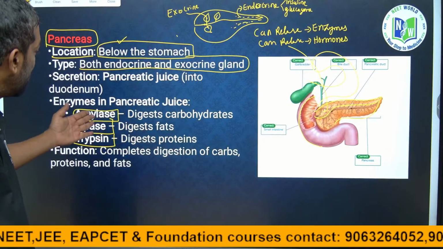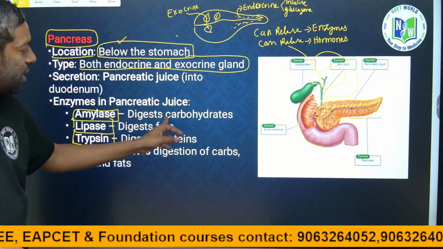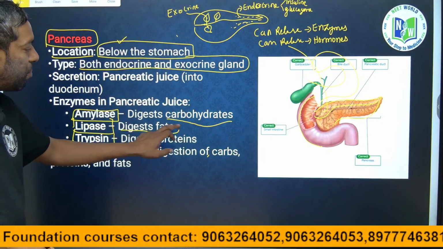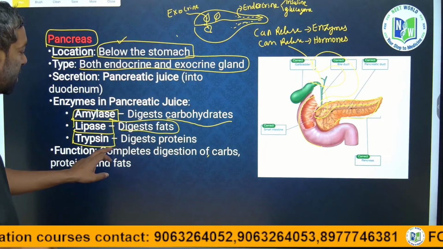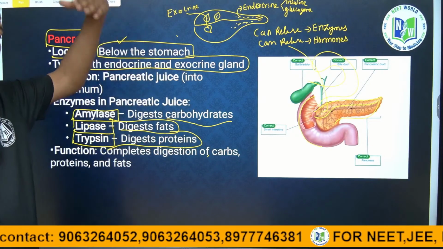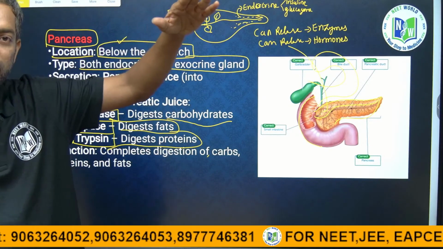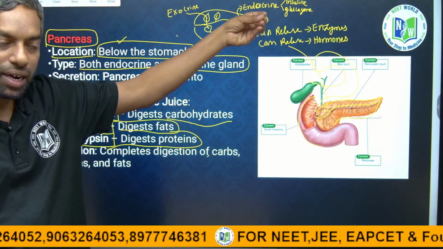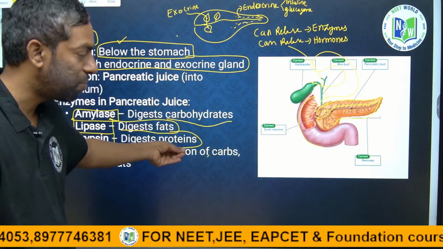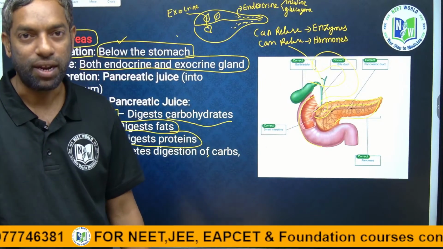Okay. Amylase, digestion of carbohydrates. Lipase, digestion of fats, and trypsin, digestion of proteins. Pepsinogen is converted into pepsin for digestion in the stomach, and trypsinogen is converted into trypsin in the pancreas.